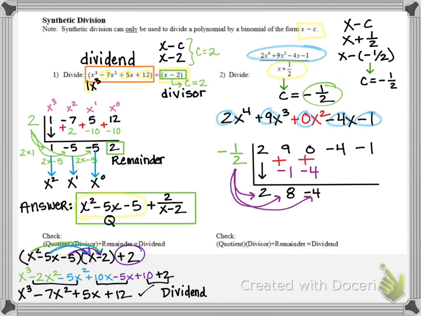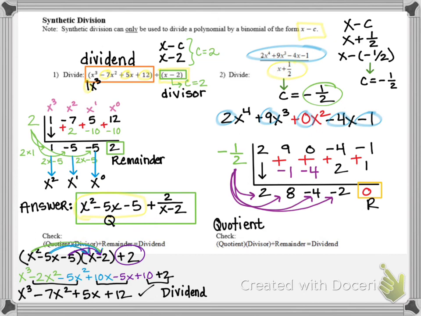Multiply again: negative 1/2 times negative 4 is positive 2, and when I add in the vertical column, negative 4 plus 2, I get negative 2. Multiply again: negative 1/2 times negative 2 is positive 1. But now when I add, you'll notice my remainder is 0. So that means the binomial x plus 1/2 is a factor of my dividend with no remainder. Okay, so what does that mean for my answer? Well, that means my answer does not have a remainder.